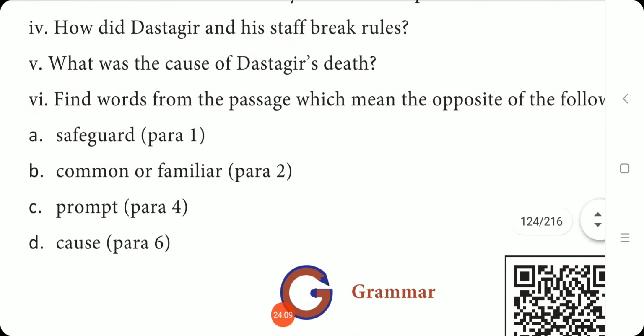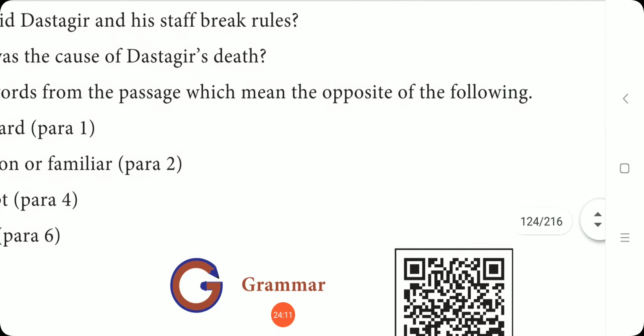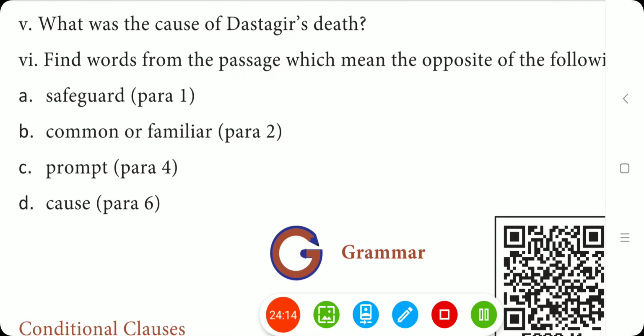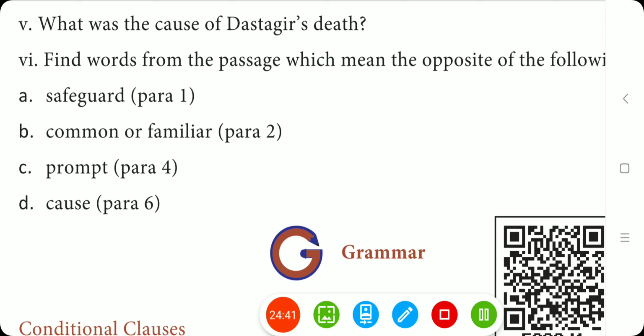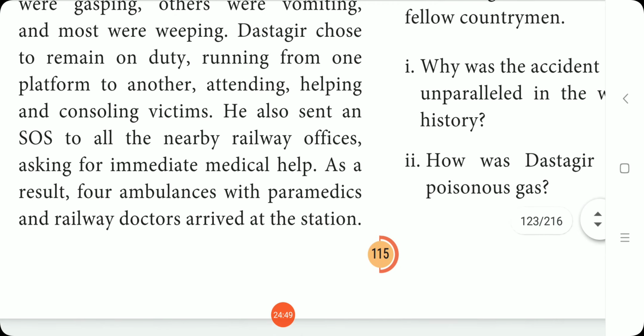Next one, find words from the passage which mean the opposite of the following. Look at this. You have to find the antonyms and not the synonyms. So safeguard, paragraph 1, safeguard அப்படிங்கிற வேர்டோட ஆண்டனம். நெக்ஸ்ட் பேராகிராஃப் 2 common or familiar அப்படிங்கிற வேர்டோட ஆண்டனம். தென் பேரா 4 prompt-ஓட ஆண்டனம். ஸோ நெக்ஸ்ட் ஒன் cause-ஓட ஆண்டனம் இன் பேராகிராஃப் 6. ஸோ ஃபார் ஆன்சரிங் திஸ், ஃபர்ஸ்ட் ஆஃப் ஆல் you have to find out the synonym and then find the antonym. Okay, so do it yourself, don't copy from anywhere else, right?